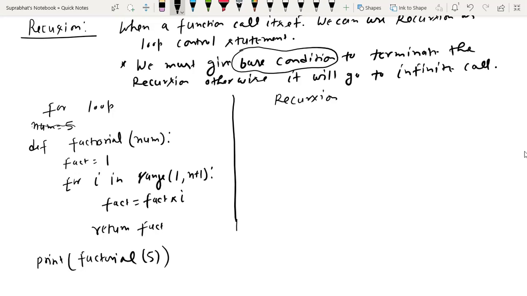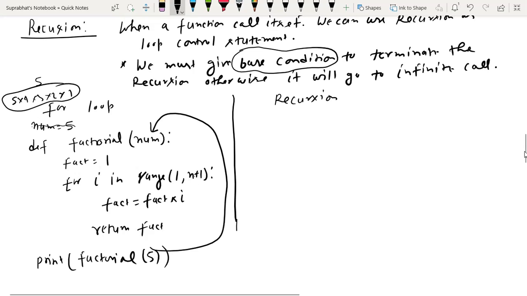So what will it do? It will pass 5 into num, then i in range 1 to 5 plus 1. Why have I taken n plus 1? Because in the range function the outer limit is never included. Suppose I want the factorial of 5, so I have to take 5 into 4 into 3 into 2 into 1. This is our logic of factorial of a number that we discussed already using a for loop. This is the use of the for loop.